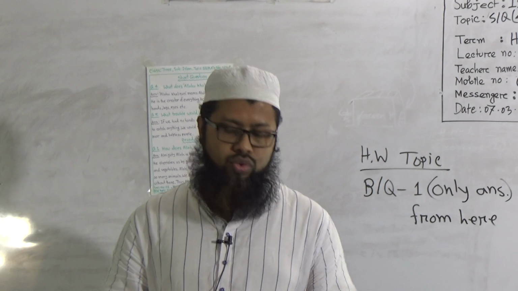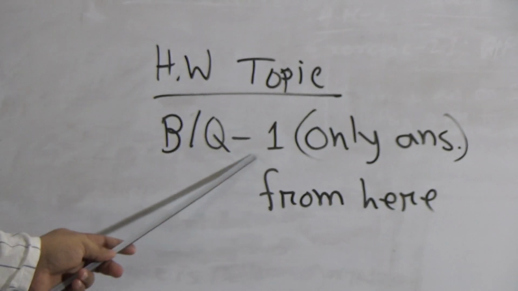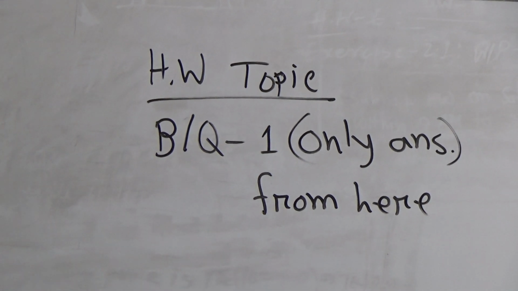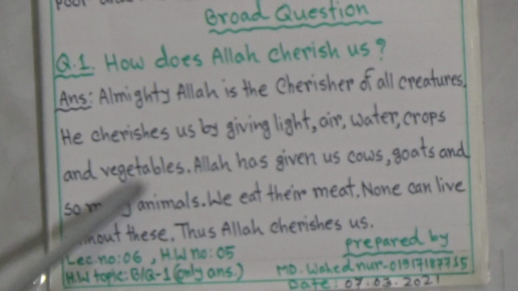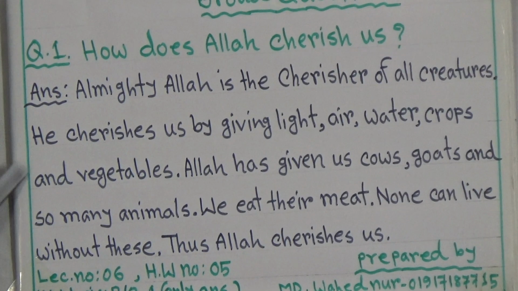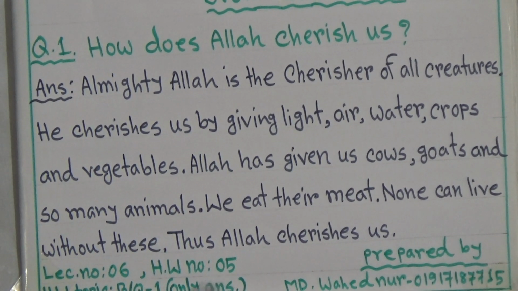I hope you understood. Now keep concentration on the HW. Students, your HW is BQ1. Only the answer from here, I am showing you this question and answer, you will write as HW. Only the answer you will pick up from here. I hope you understood. And this is HW number 5.